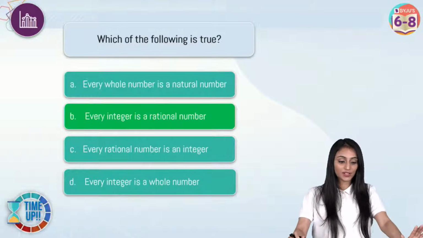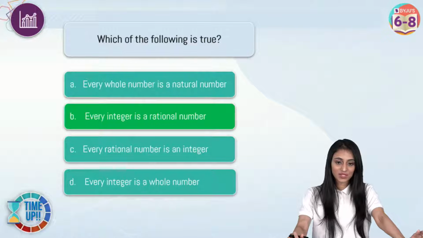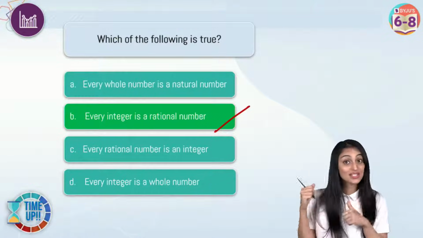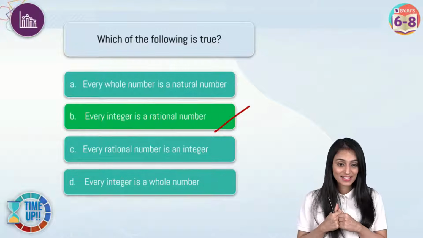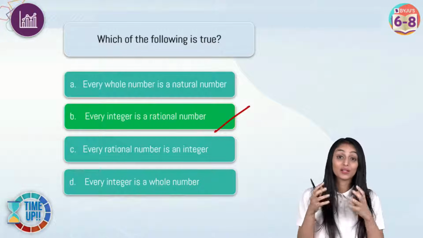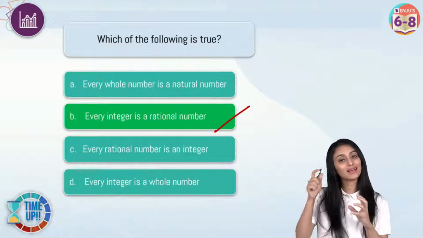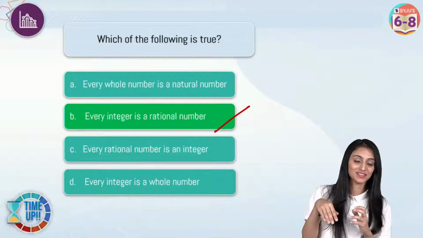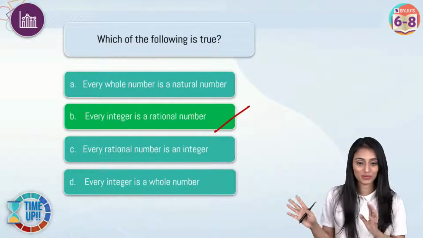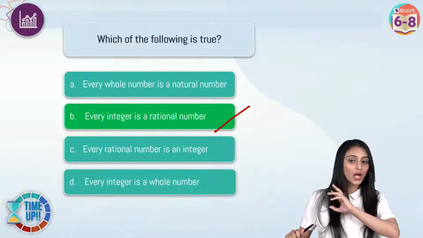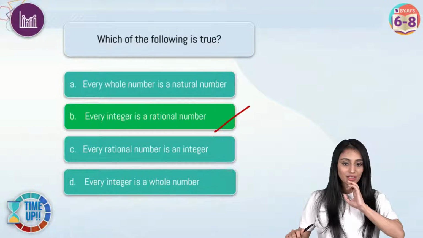All right, all right. So what is the right answer? Everybody was saying B, right? Yes, B is the right answer. Every integer is a rational number and we just discussed that. Yes. No, Astha, we are not talking about irrational numbers. See, the session is about rational numbers. Irrational is something else, right? How can we consider irrational and rational? That's different. So don't get confused. Yes, so this is clear to everyone. No doubt still here. Is 0 a rational number or not? Yes, Anshika, 0 is a rational number.